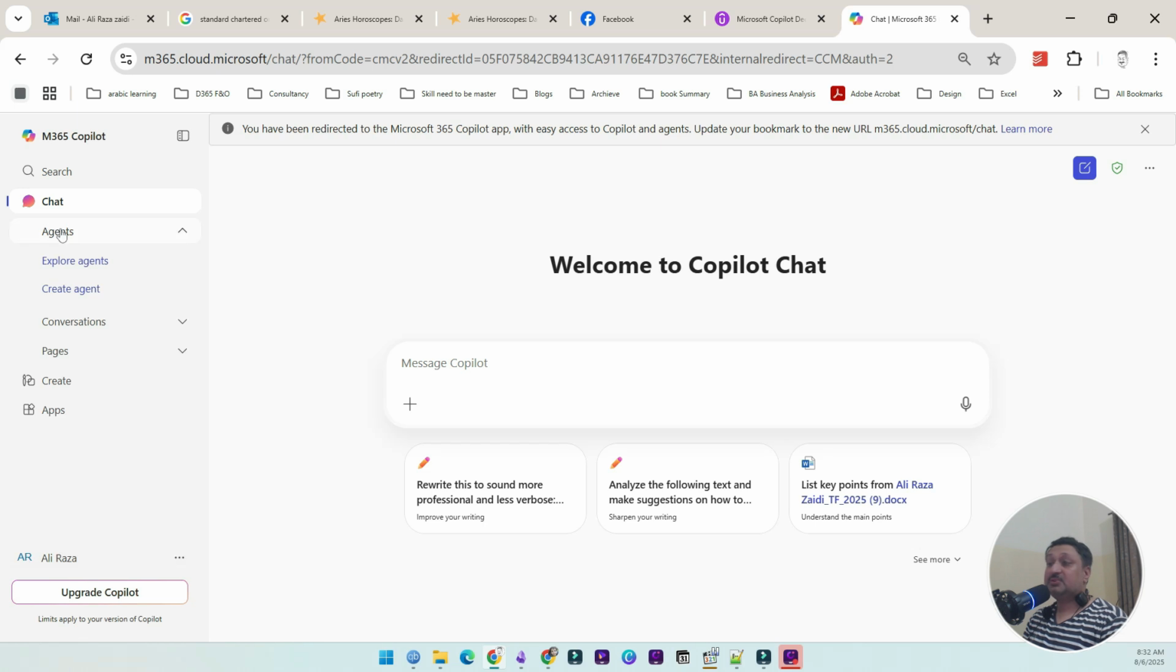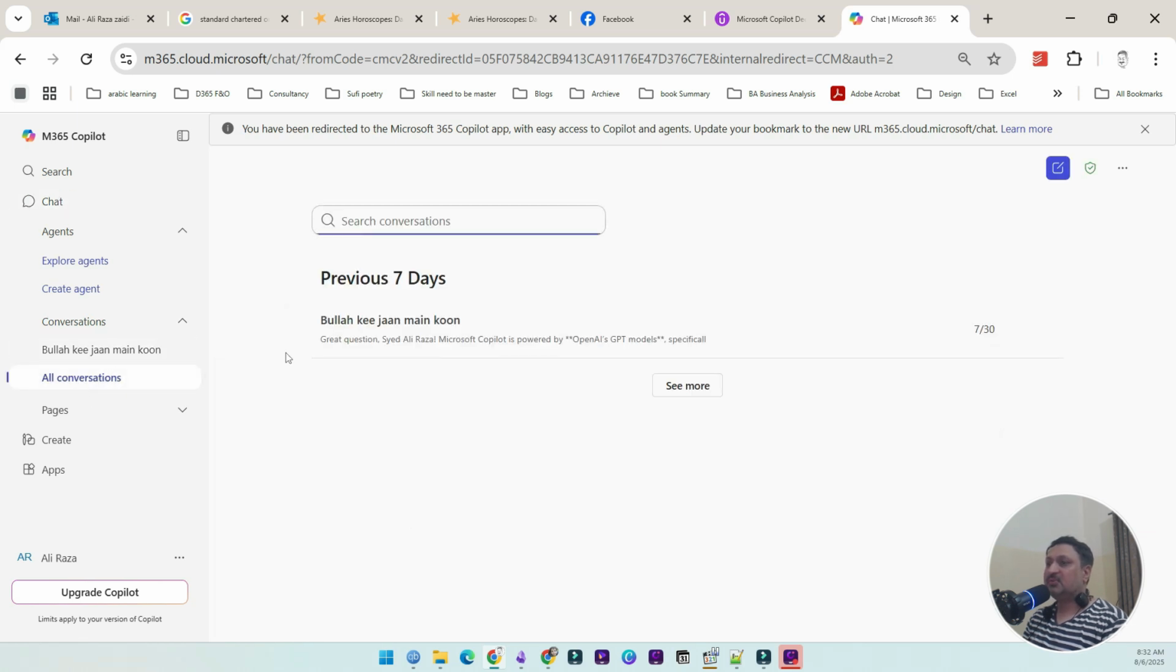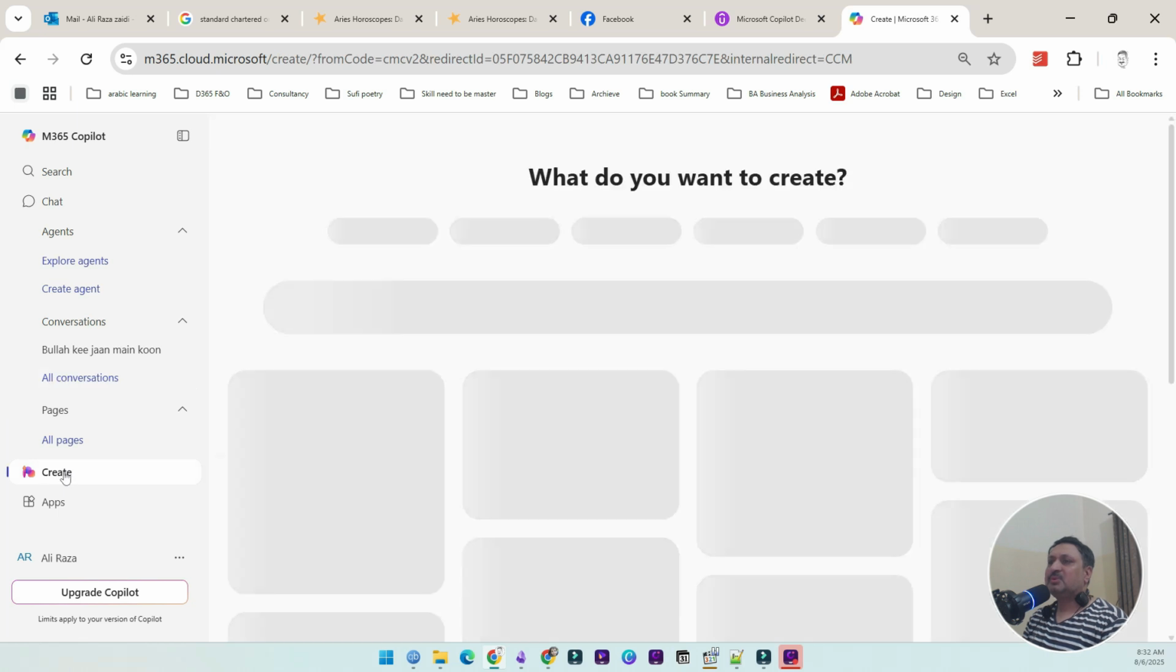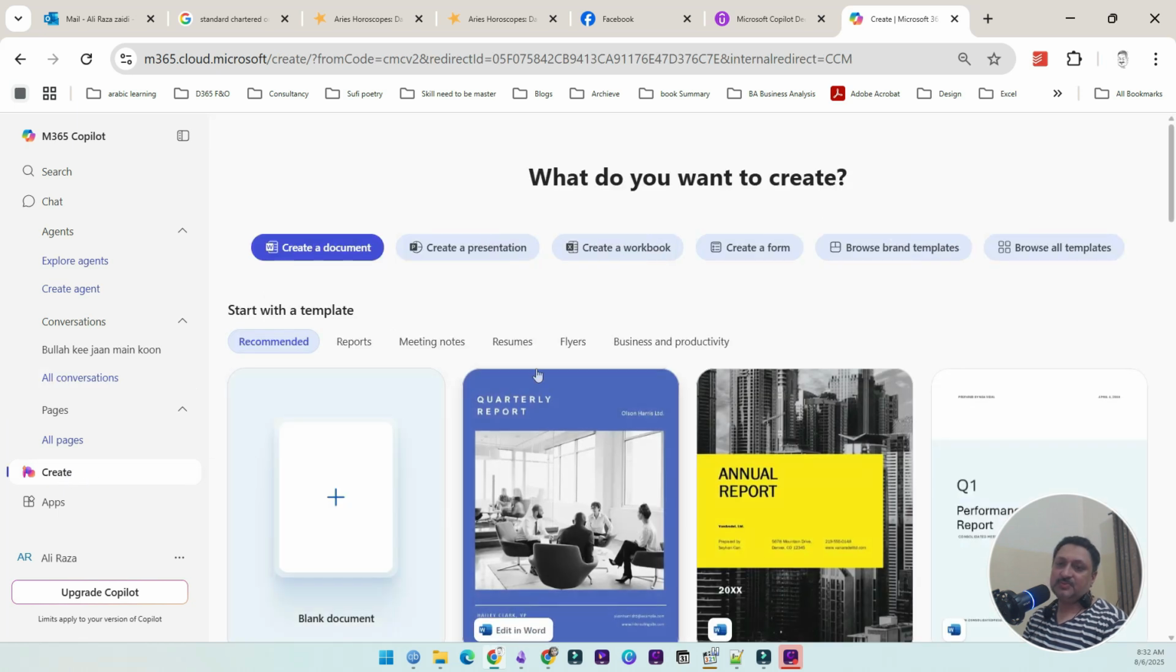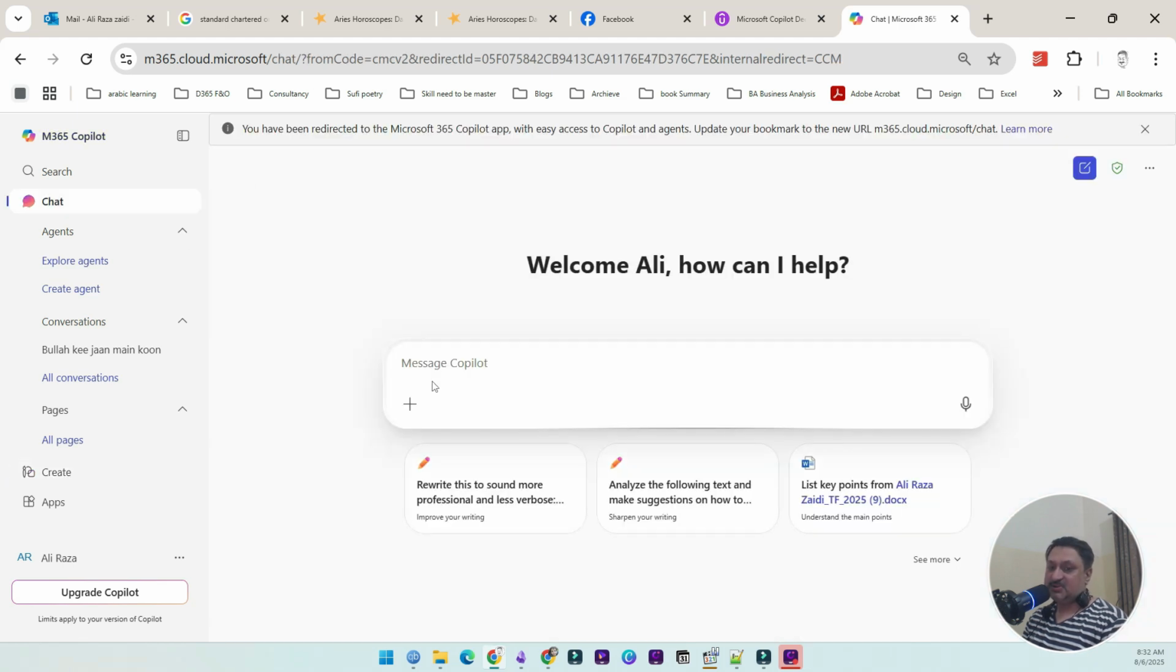Here is an option where we can even create a chatbot, and we can also store our past conversations. I asked about Bulleh Shah's poem and other conversations, so it gave me the history of the last 7 days. I don't have any pages, but we can create them, and it gives me options for different types of documents as well. So it's more powerful compared to what we have in the personal account.